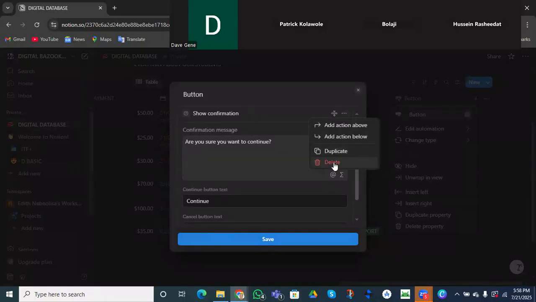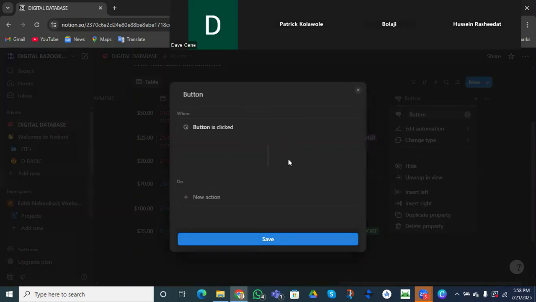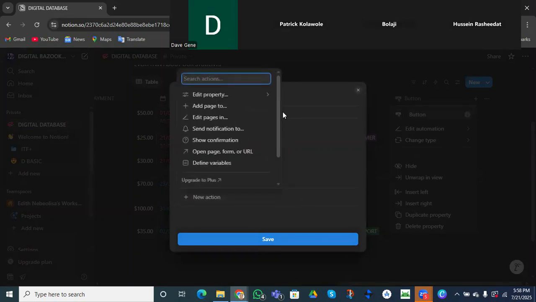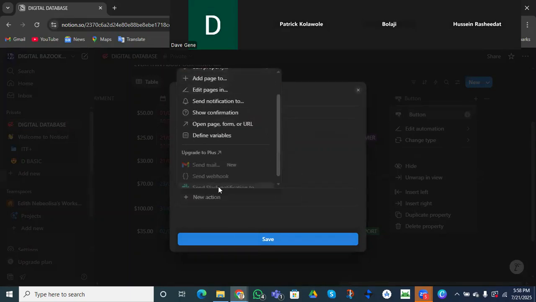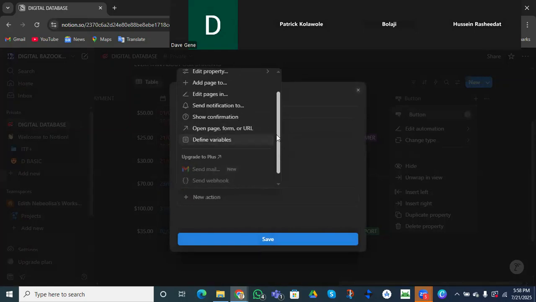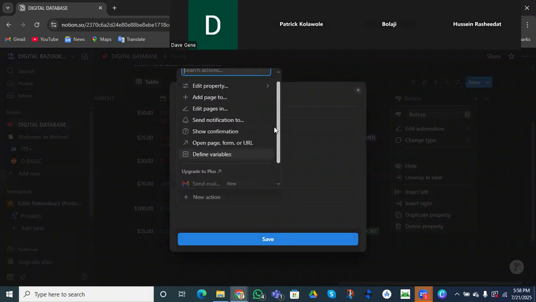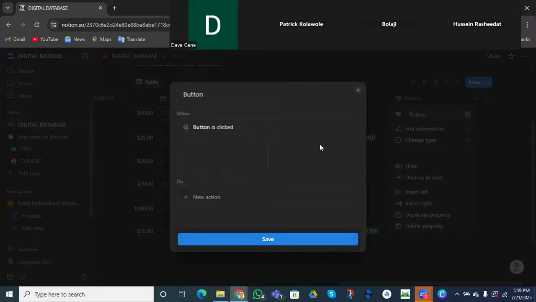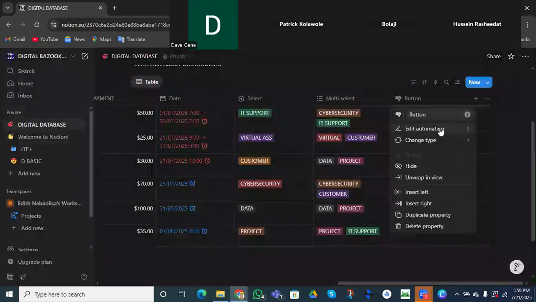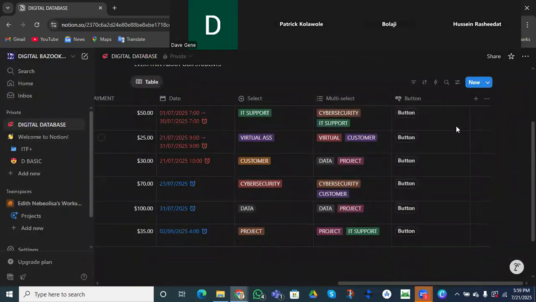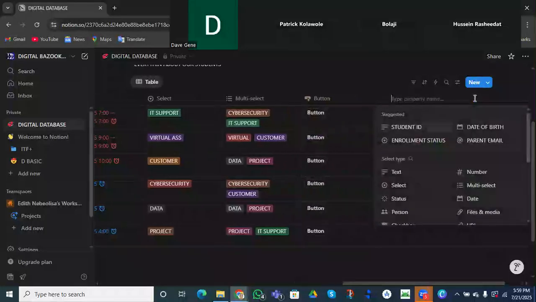All right, we can actually delete this and add an action here. So we can add more actions. Do you understand? We can say when a page is open, what do we want to happen? So we can add many functions and automation using our button function. All right, this is our button properties.